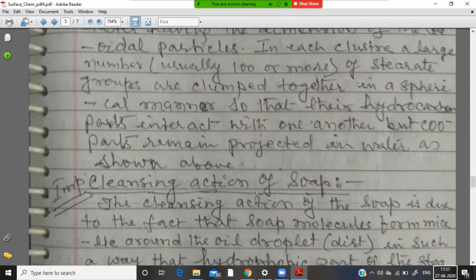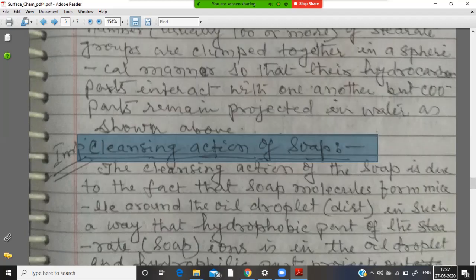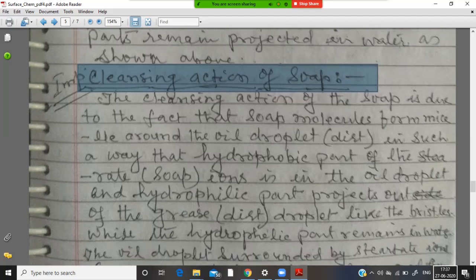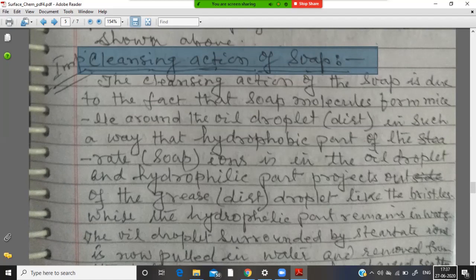The cleansing action of soap is due to the fact that soap molecules form micelles around the oil droplet, that is dirt, in such a way that the hydrophobic part of the stearate ions is in the oil droplet, and the hydrophilic part projects out of the grease, or you can say dirt particle, like bristles, while the hydrophilic part remains in water.